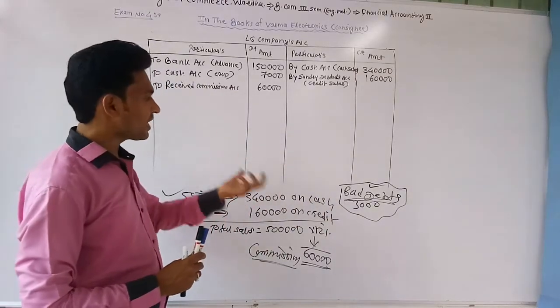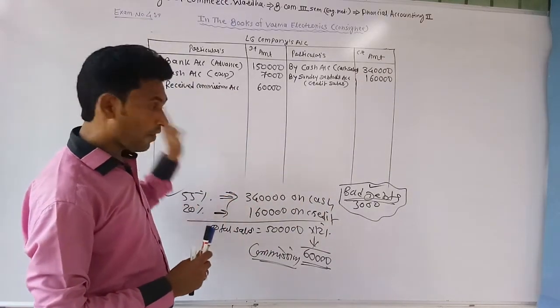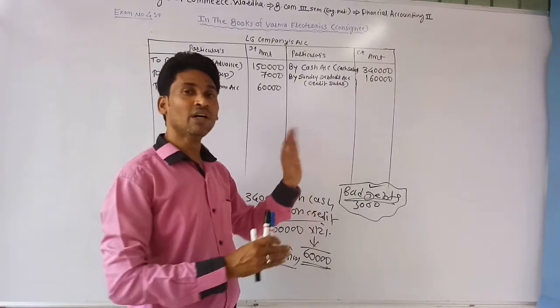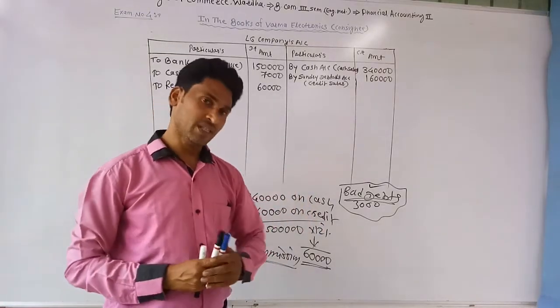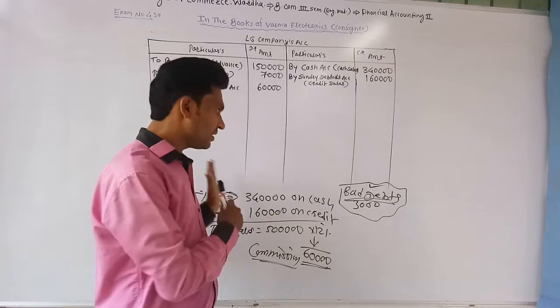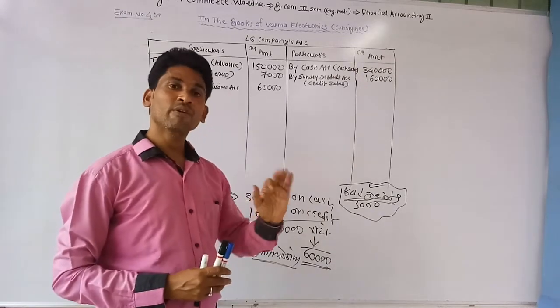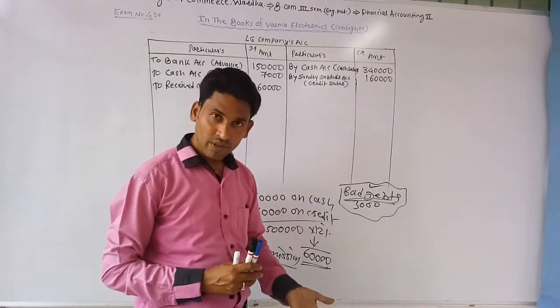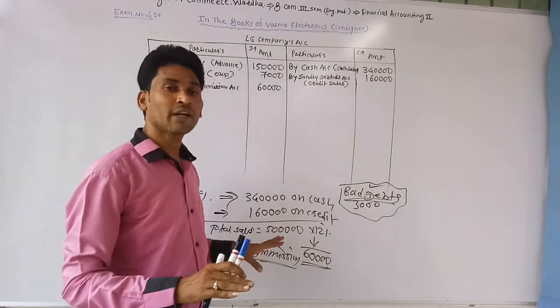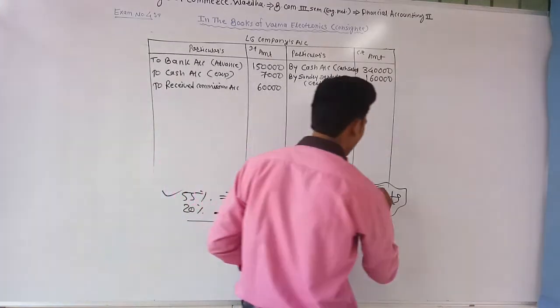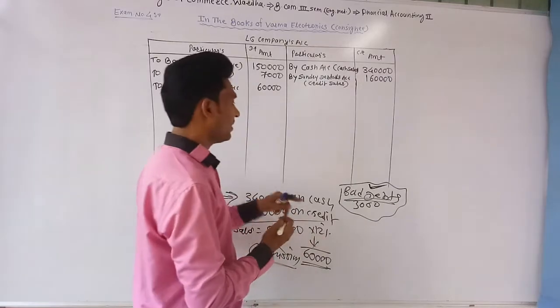It means bad debts are accepted by the consignor when it has not given the del credere commission to its consignee. Before, in some examples, they had bad debts but del credere commission was allowed. But now there is no del credere commission, so bad debts are accepted by the consignor.